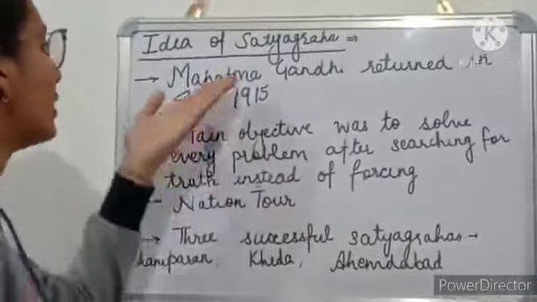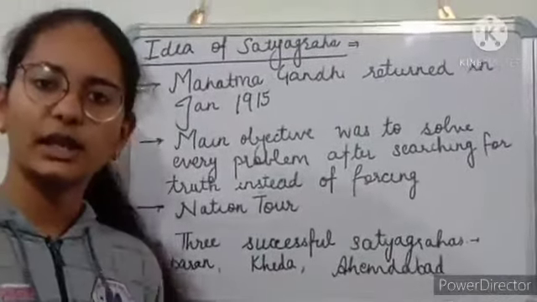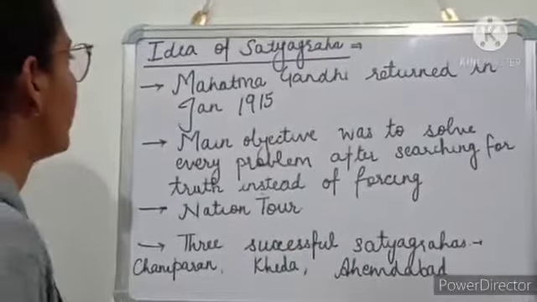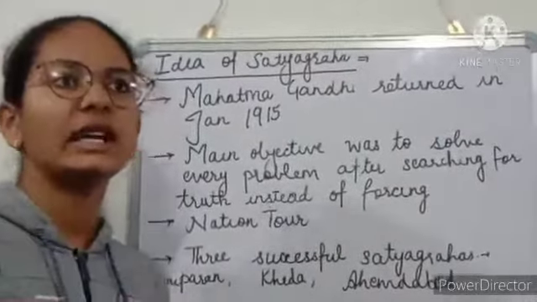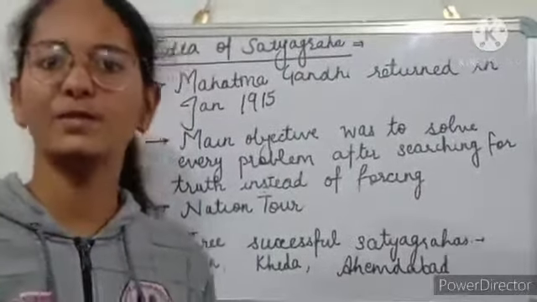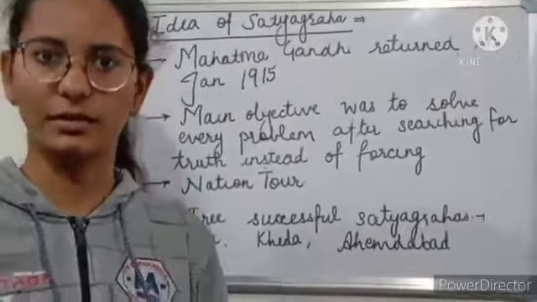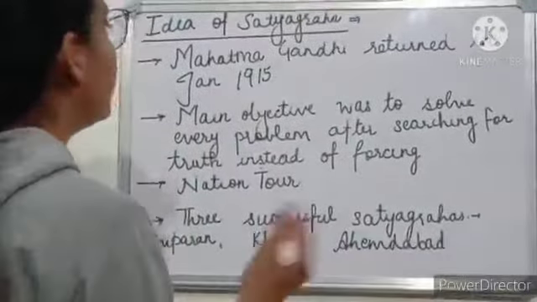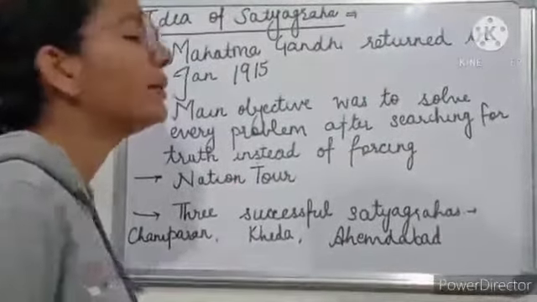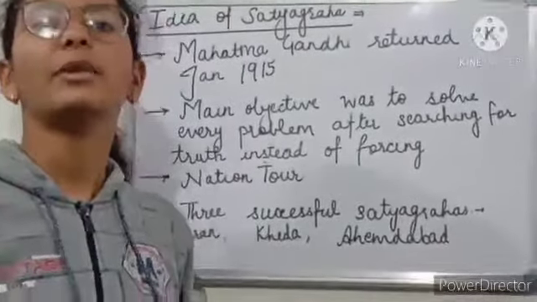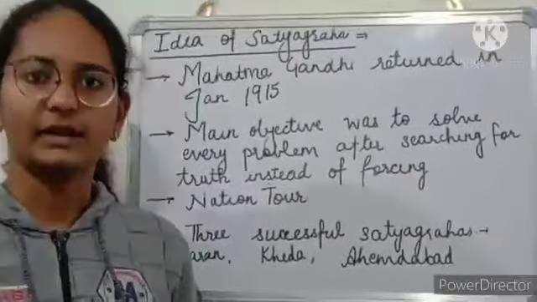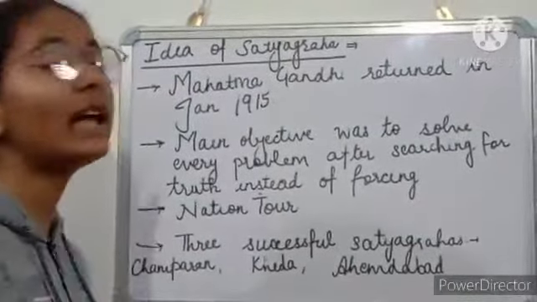Next topic is the idea of Satyagraha. So basically, what was the idea of Satyagraha? Why was it formed and who formed it? These things we are going to study in this topic. Mahatma Gandhi. People were thinking that there should be a magician who could wave his stick and solve all the problems they were facing during the time of the First World War. So they thought that Mahatma Gandhi was like a magician. He returned from South Africa in January 1915. Why did he return? Because he thought that India needed him more than South Africa did. That's why he returned and gave the idea of Satyagraha.